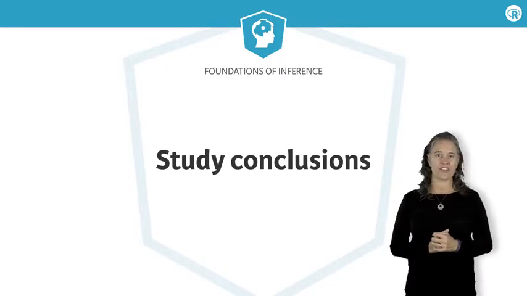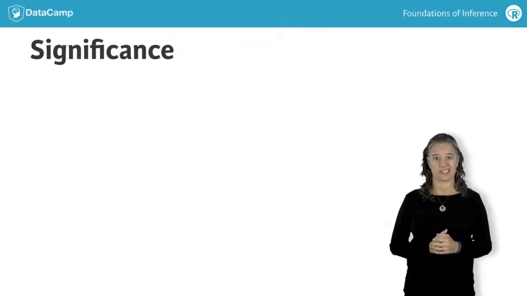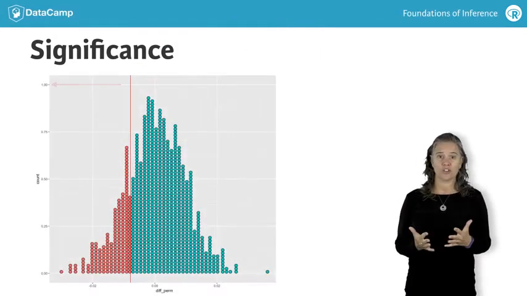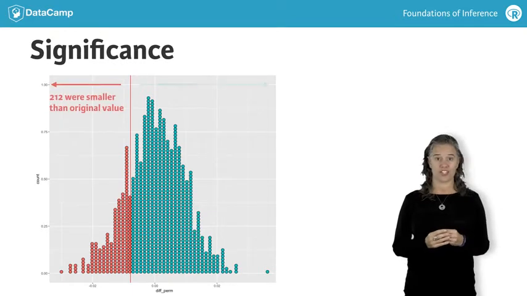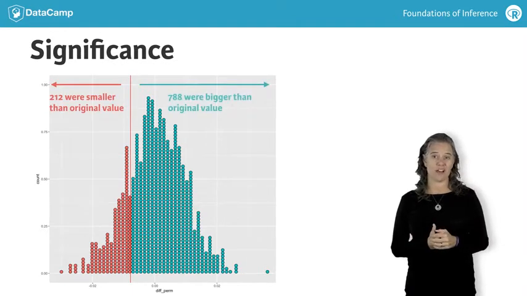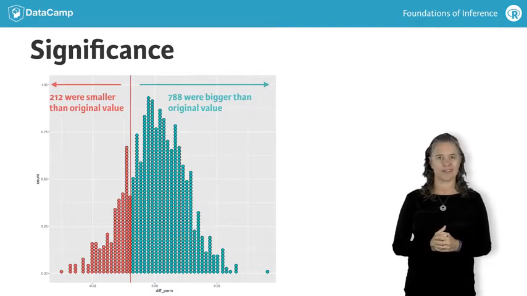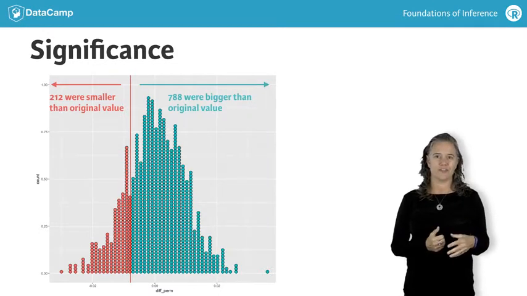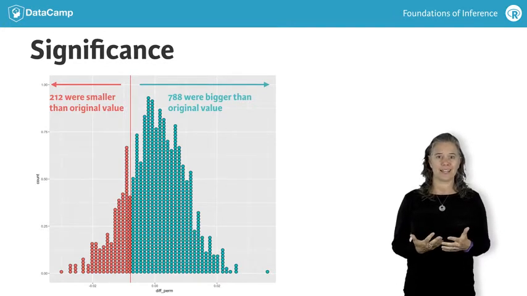In the calculations on the NHANES data, the observed statistic was consistent with the null statistics. That is, 212 of the 1,000 permutations were smaller than the original value. There's no evidence that the data are inconsistent with the null hypothesis. That is, if gender played no role in homeownership, we would be likely to get data similar to those observed.